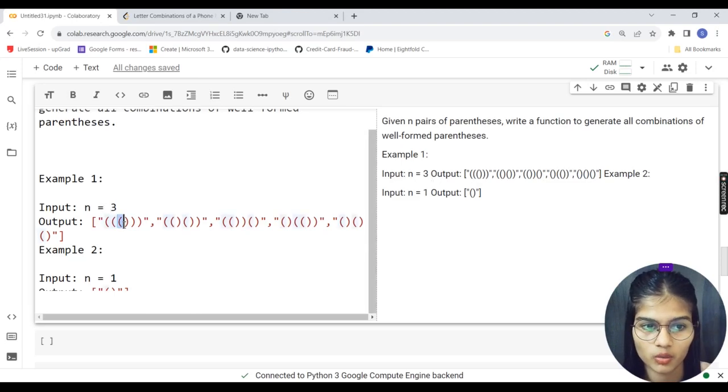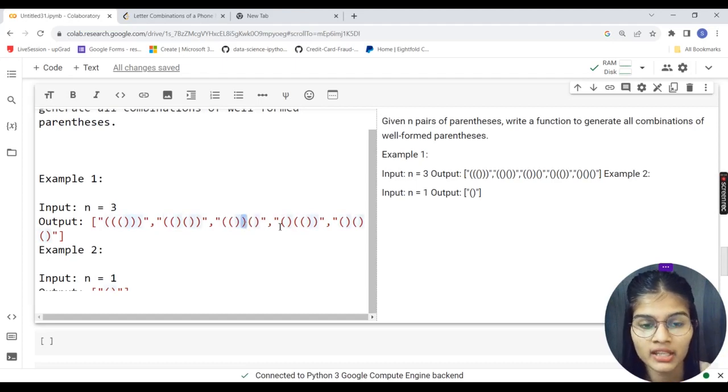So see, one parenthesis, then this one, the second parenthesis, and then this, the third parenthesis. Fine. It can once again be formed in this manner: one parenthesis, second parenthesis, and the third one is opening and closing. It can be made in one more manner: this one parenthesis, this second parenthesis, and the first one is closed by another parenthesis.